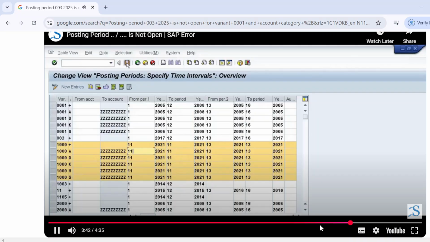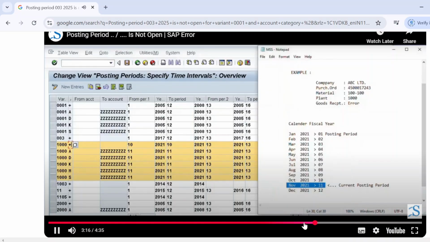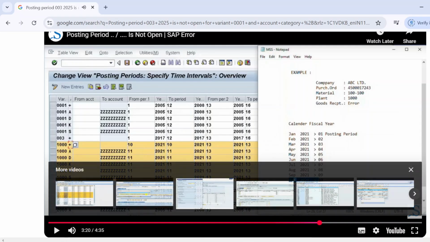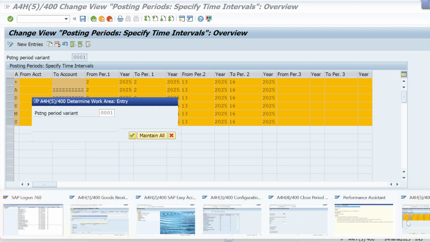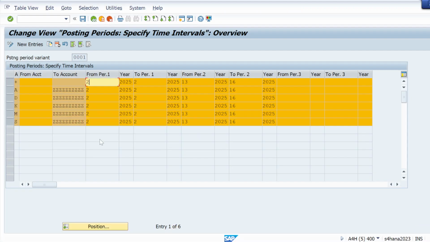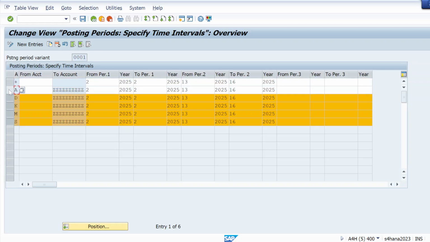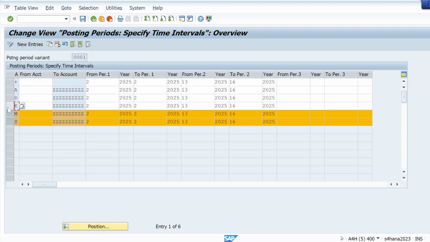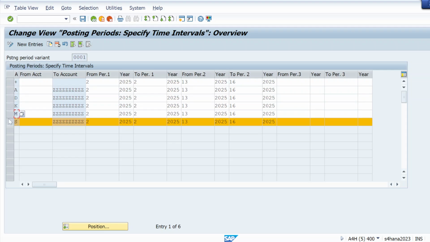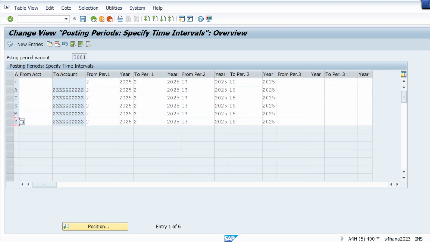Now the posting period is open. See here, October 21. Let me try to do whatever he's saying. He's saying that in OB52 there is plus ADKMS. And this period, you can see, from period I'm getting 0001. So this is my posting period variant. How will I come to know this is my posting period variant?